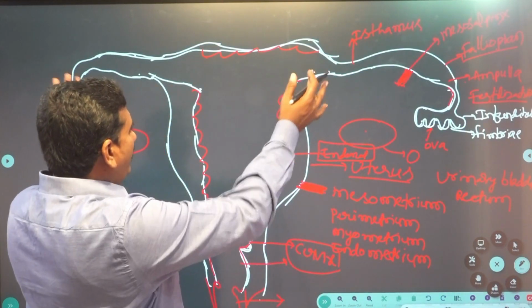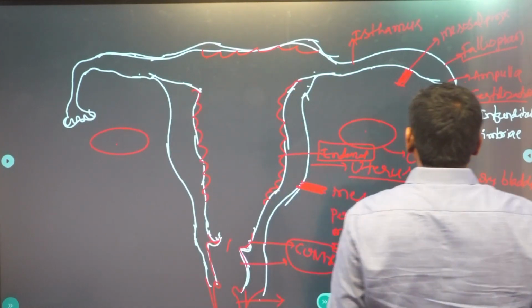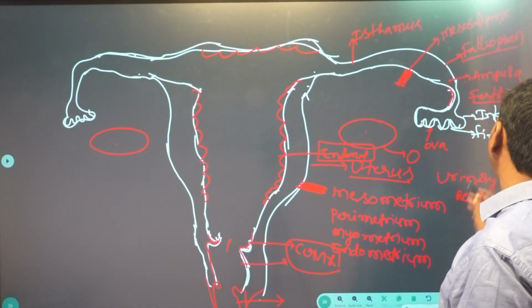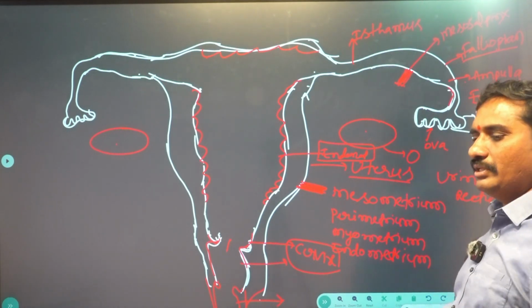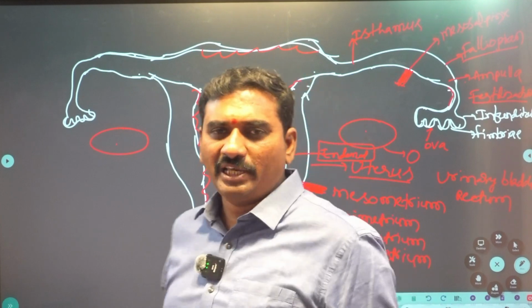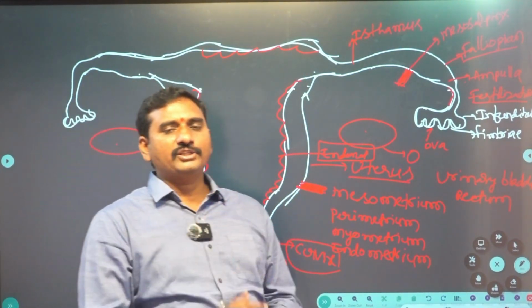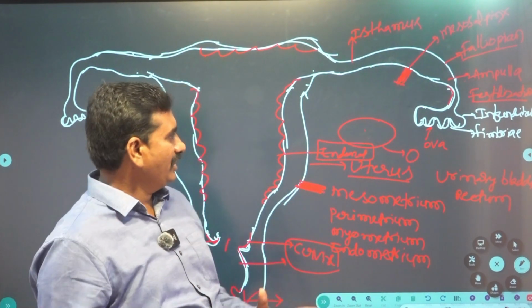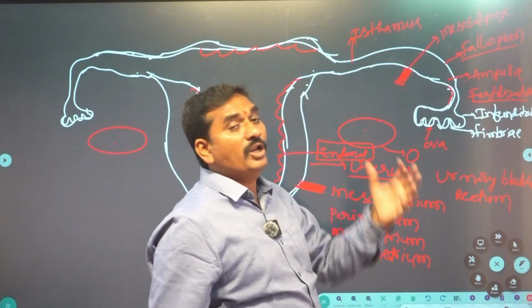Next, the oviducts. The oviduct has a funnel-like structure called the infundibulum. This infundibulum has finger-like projections called fimbriae. These fimbriae help to collect the ova during ovulation. Now it leads to the fallopian tube.